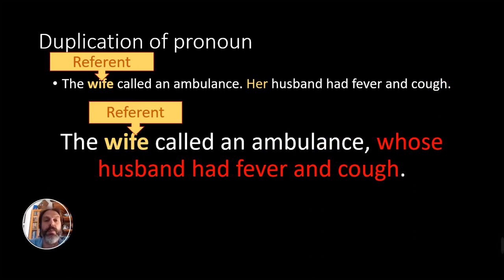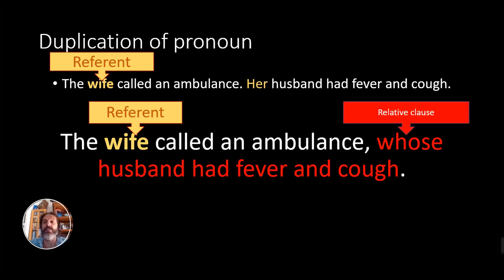We are talking about the wife and we are talking about her husband. We are not actually talking about the ambulance in the second sentence. So when we create the sentence, the wife called an ambulance whose husband had a fever and cough, this relative clause would be making a reference to ambulance, and that doesn't make sense because this whose is not talking about the ambulance but rather talking about the wife, who is the real reference of the sentence.